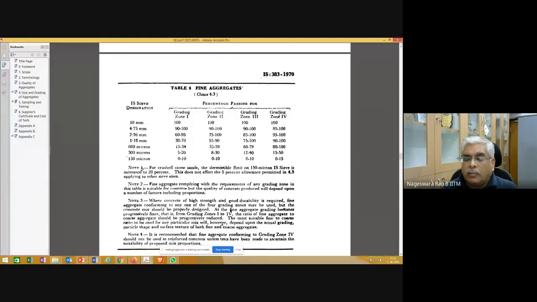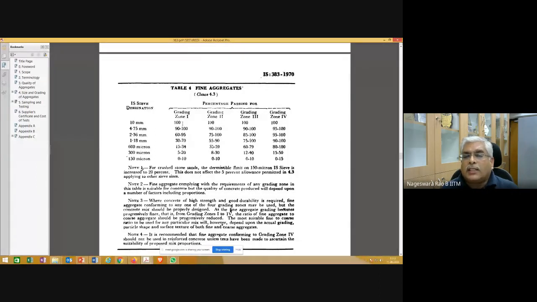Okay, and hopefully by the end of today's class, or at least in tomorrow's class, we'll be seeing in detail one of the illustrative examples that is given in IS 10262 mix design. Please note that we are just going to touch upon that. We are not going to go into details, and if you have more questions or clarifications, you will go into detail in your concrete technology course.